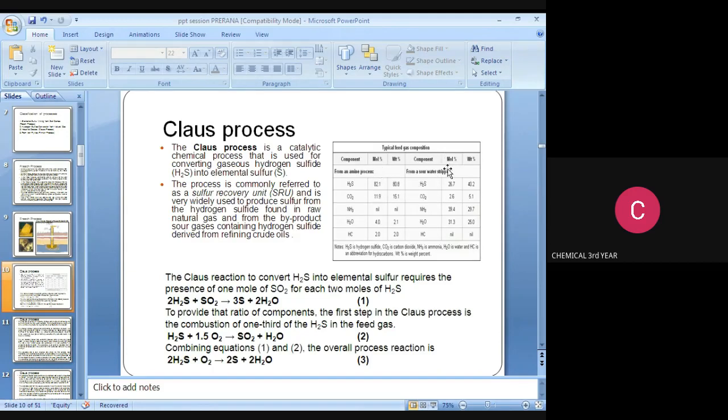This is for the sour water stripper. H2S is 26.7 mole percentage and weight percentage is 40.2. Carbon dioxide is 2.6 mole percentage and weight percentage is 5.1. Ammonia 39.4 percentage and 29.7 percentage. H2O 31.3 percentage and 25.0 percentage. Hydrocarbon is nil. Note it down, this is very important. H2S is hydrogen sulfide, CO2 is carbon dioxide, NH3 is ammonia, H2O is water, HC is hydrocarbon.